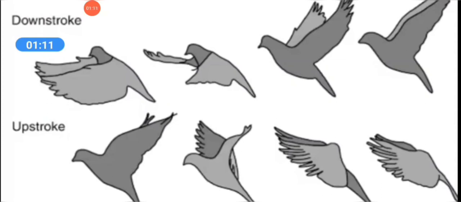The wings move forward and backward in the case of upstroke movement. But in the case of downstroke movement, the wings move downward and forward. Okay? So that's all for today's class. Next day we will start from our next topic, that is feathers.